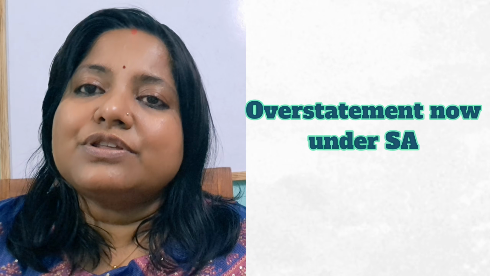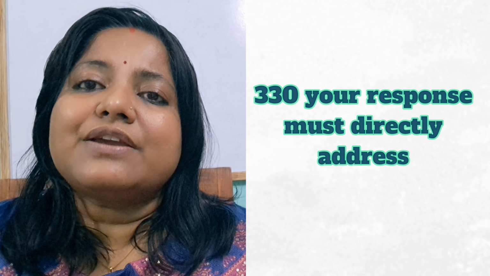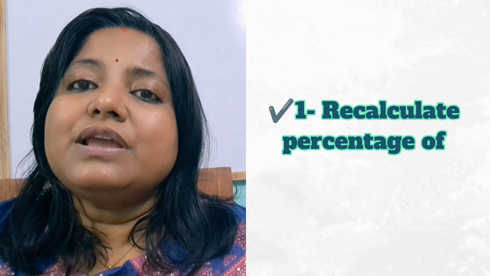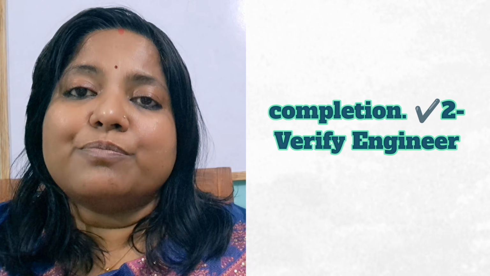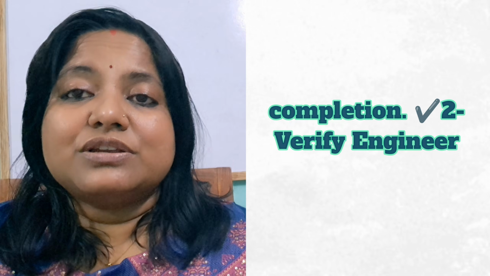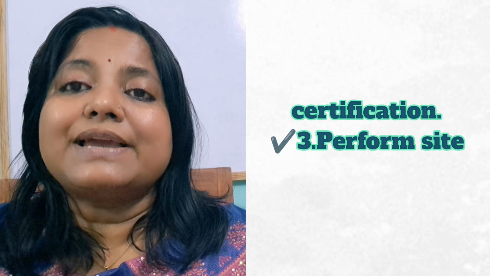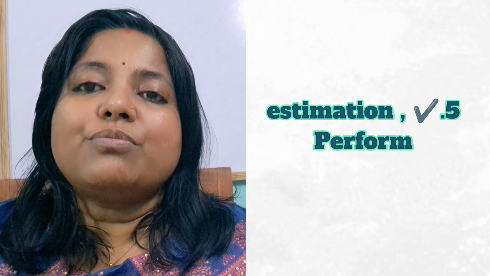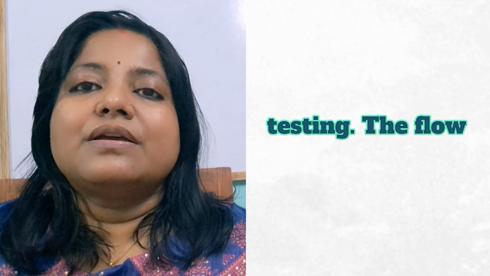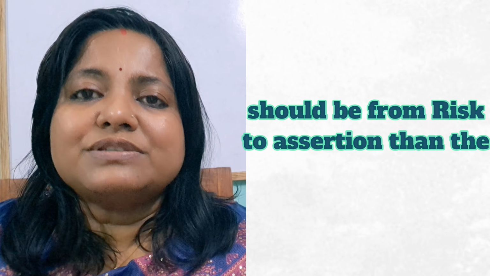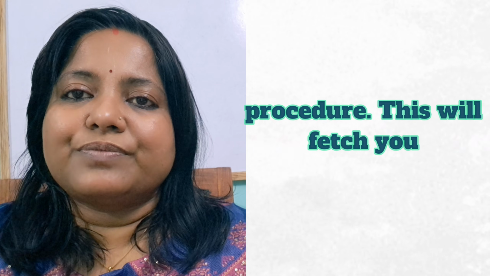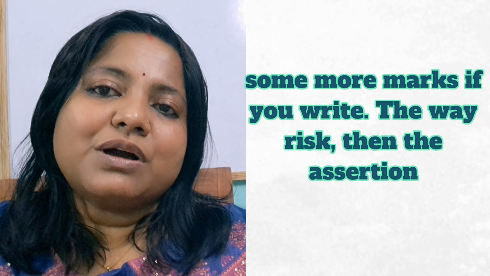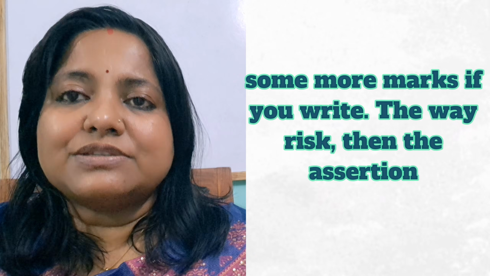Now under SA 330, your response must directly address these assertions. Recalculate the percentage of completion. Verify engineer certification. Perform a site visit. Test the cost to complete estimation. Perform cutoff testing. The flow should be from risk to assertion, then the procedure. This will fetch you some marks if you write in the way: risk, then the assertion, then the procedures.